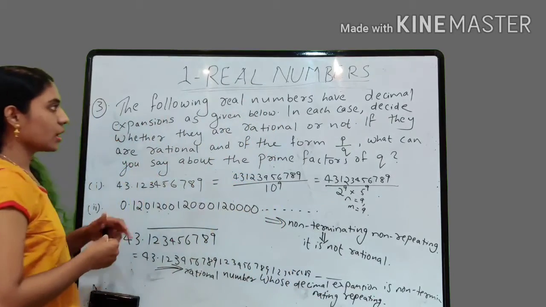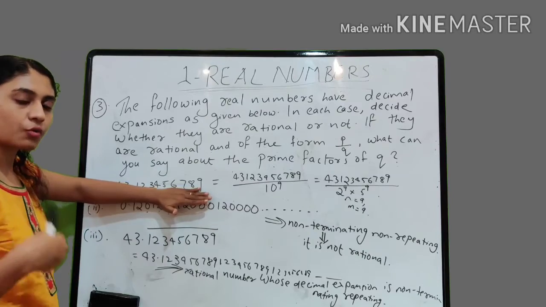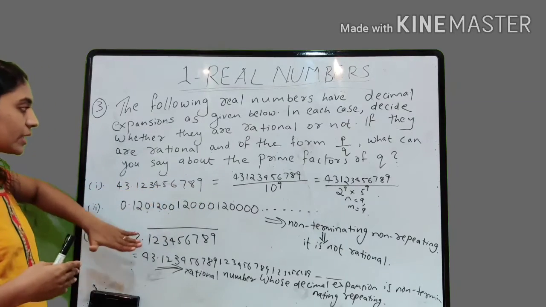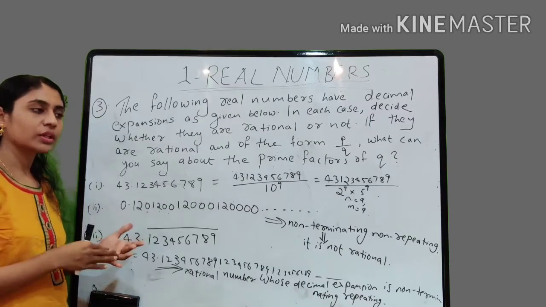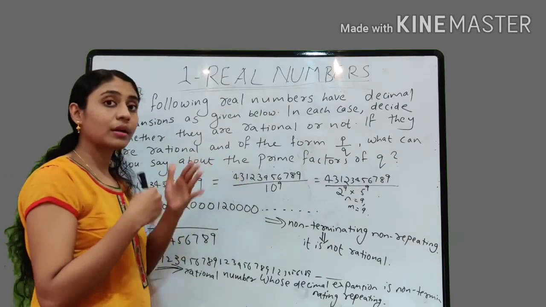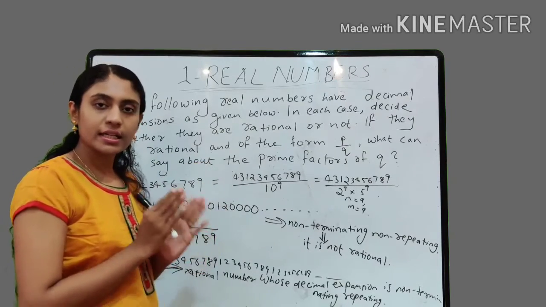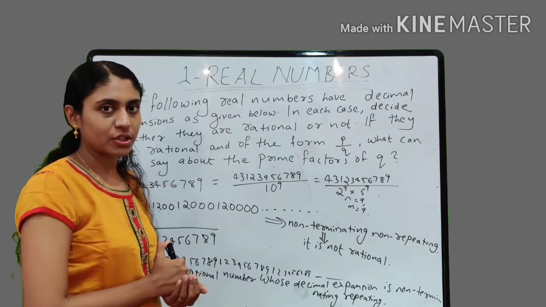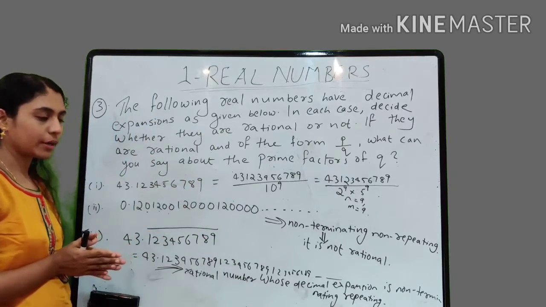So did you understand how to solve such kind of problems? If a given number is rational or not, how can we decide that? Just simplify it. Check whether it can be written in the form of p by q, and check whether the denominator can be written in the form 2 raised to n into 5 raised to m. Then we can say that it is having a terminating decimal expansion, and that number is also a rational number since it can be written in the form of p by q, right?